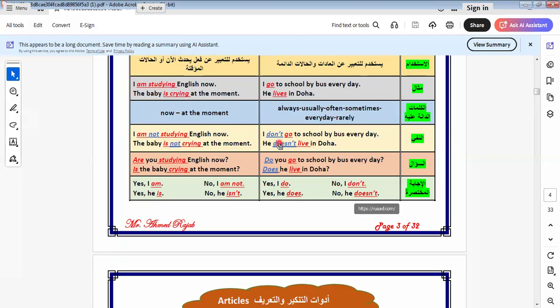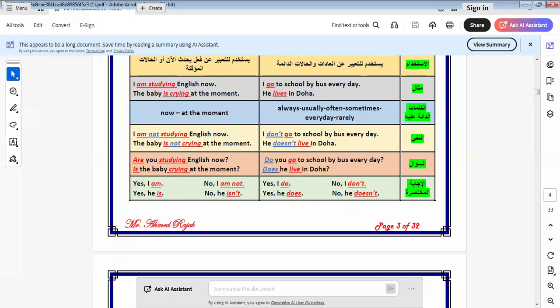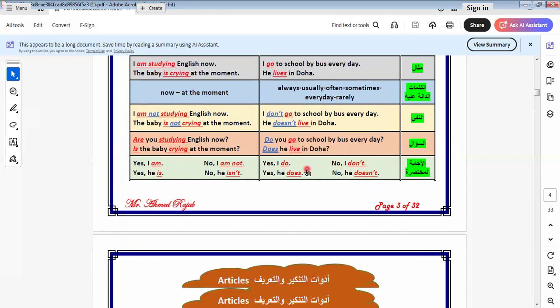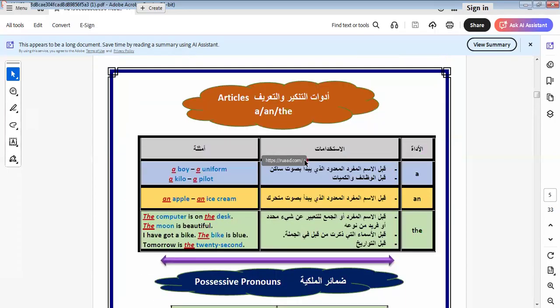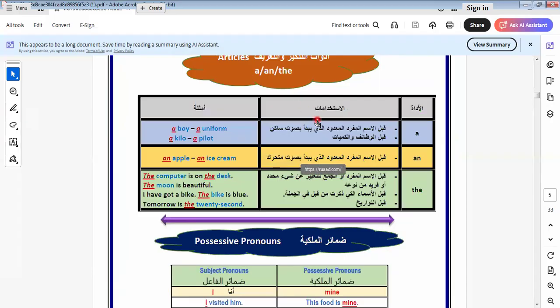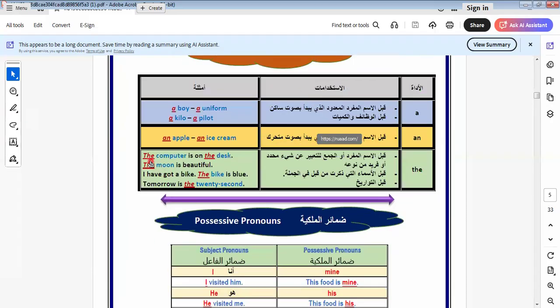We use don't and doesn't. Don't is used with I, you, we, they. He, she, it take doesn't. In this unit, we also learned indefinite articles, and the definite article. When I mention a specific computer, we say the computer is on the desk, so this desk has that computer. Or we say the moon is beautiful, so I'm describing the moon. I mentioned this moon, so here I use the.